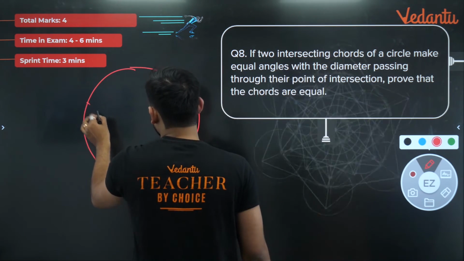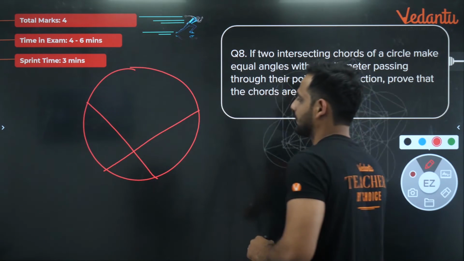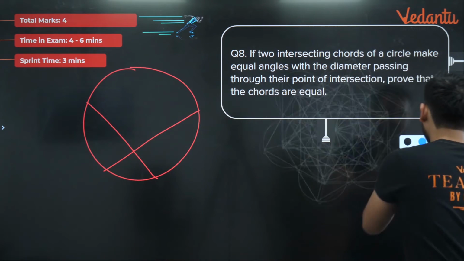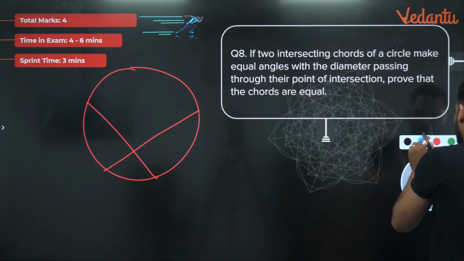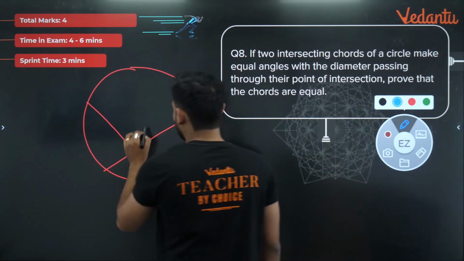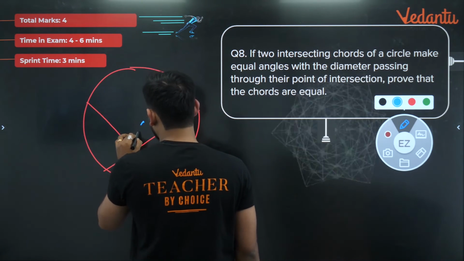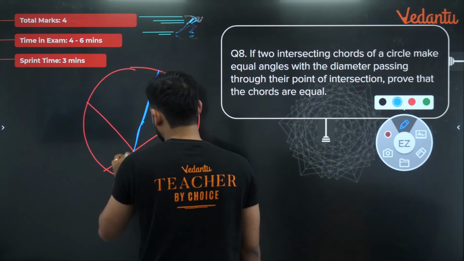That means two chords are here which are intersecting. Two chords are intersecting, and if you draw the diameter passing through their intersection point, let us say this is the center. So this is the diameter passing through their intersection point.